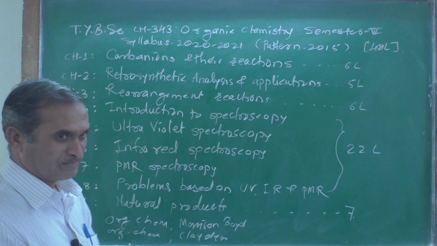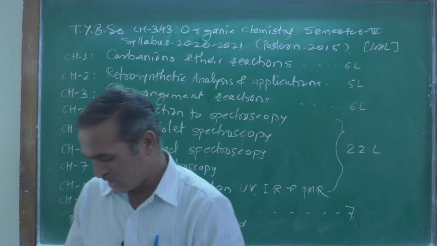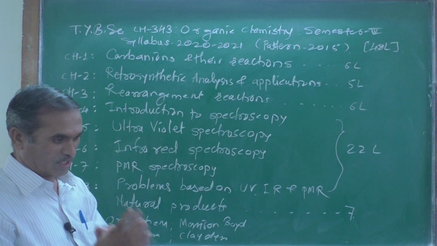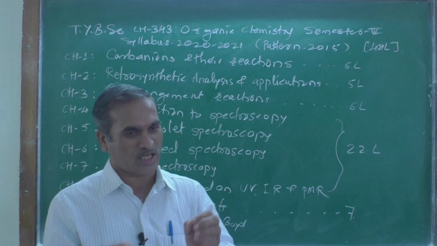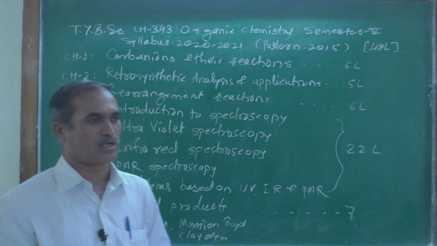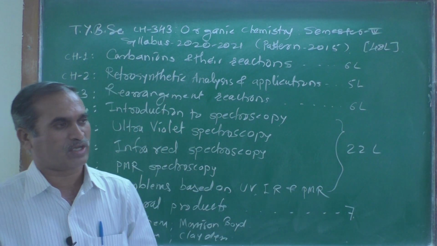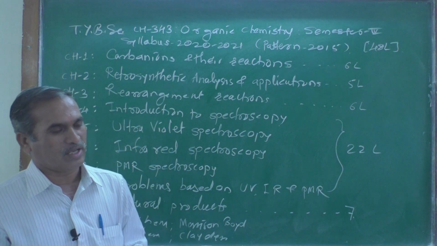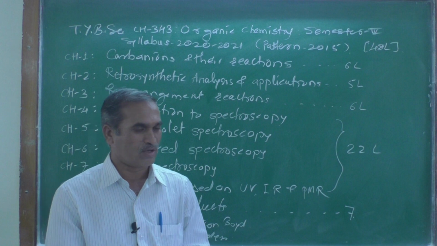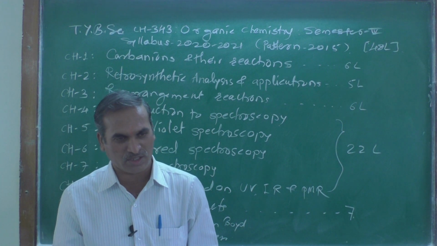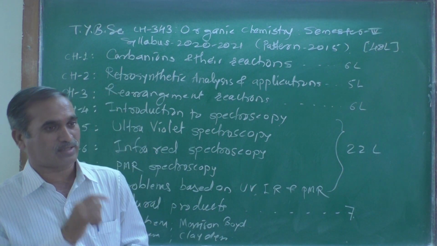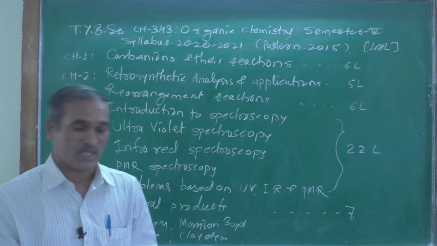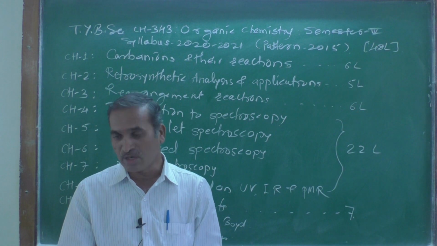So you are in TYBSc, right? Now TYBSc CH343. Look at the CH, that is your course number, 343. What does it indicate? The 3 stands for third year, 4 means fourth semester, and the last 3 indicates the third paper. As we know, this is our third paper.